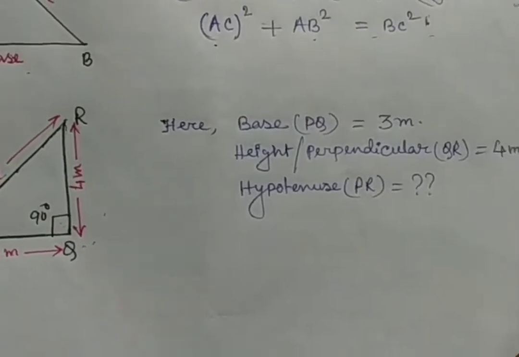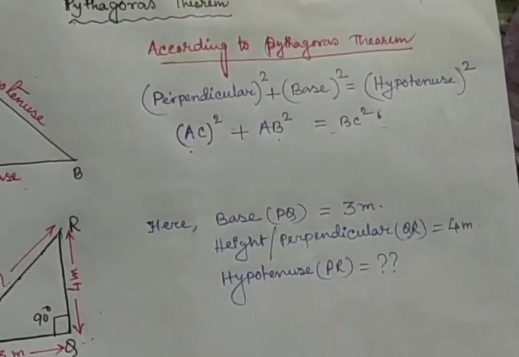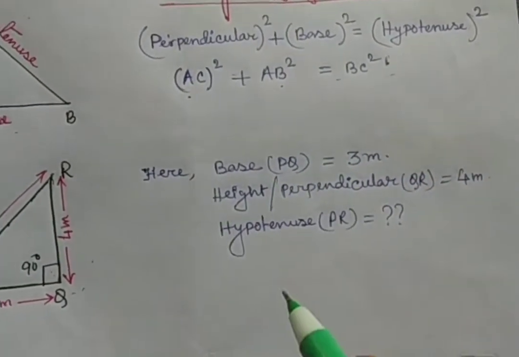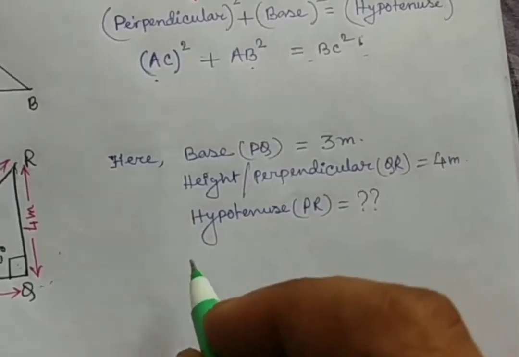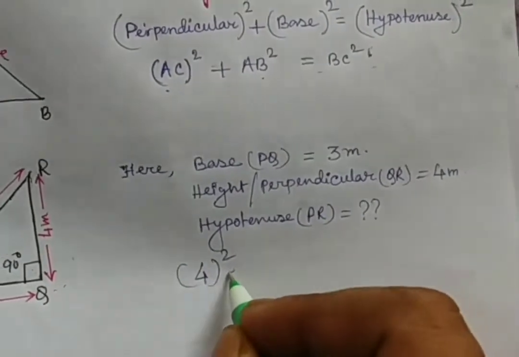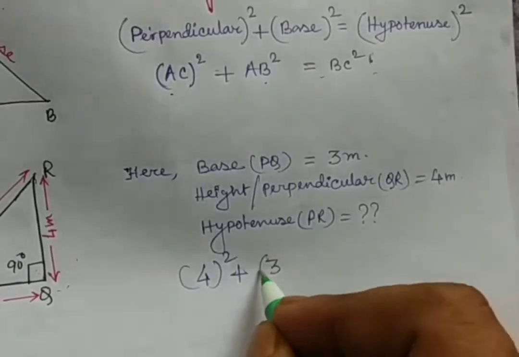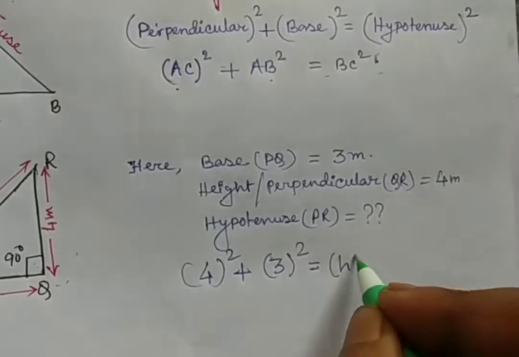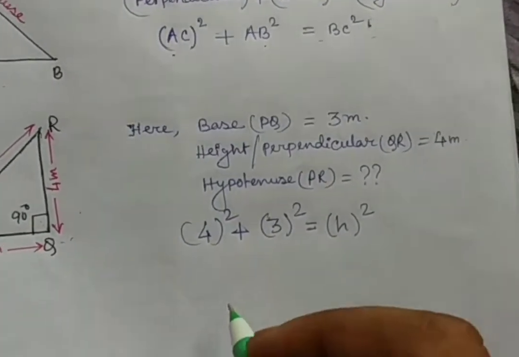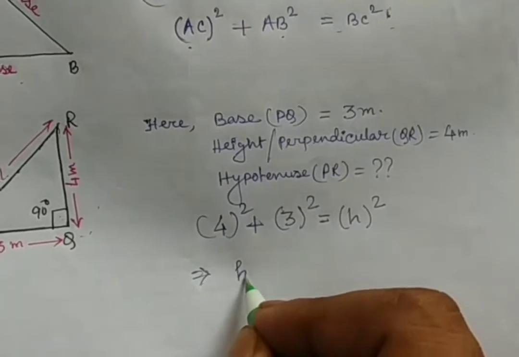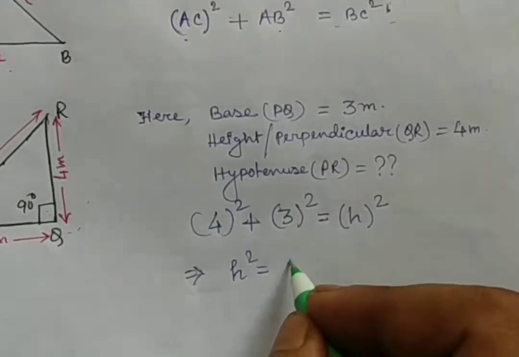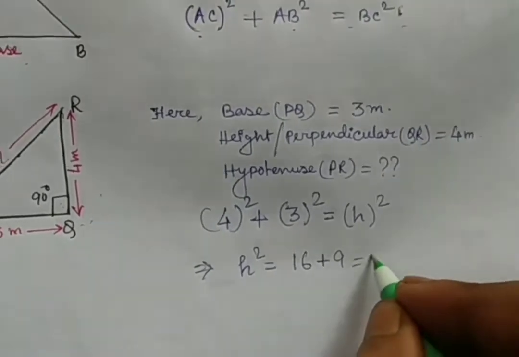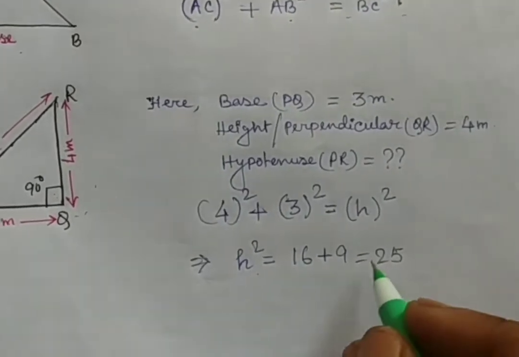So now how to calculate hypotenuse here? According to Pythagoras formula, perpendicular square plus base square equals hypotenuse square. Here perpendicular is given as 4 meter, so 4 square, plus base square. Base means 3 meter, 3 square, equals hypotenuse square. I am taking hypotenuse as h, so h square. This is the formula. Next line, h square equals 4 square is 16 plus 3 square means 9. That means 25. H square equals 25.